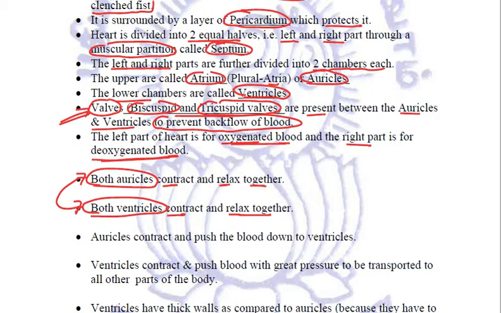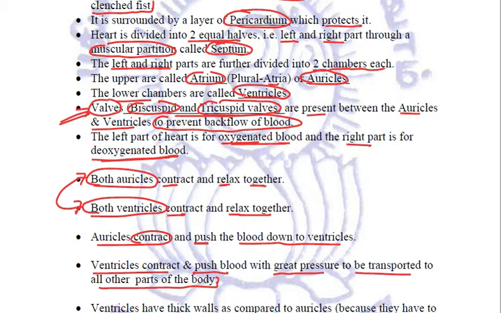When the auricles are contracting, the ventricles will relax, and vice versa. When the auricles contract, they push the blood down to the ventricles, and when the ventricles contract, they push the blood with great pressure to be transported to all the other parts of the body.